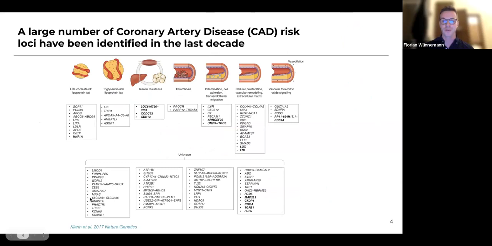This figure is actually quite old, 2017, but it's still my favorite one because it sums up the different pathways that coronary artery disease acts by quite nicely. I think someone should make an updated version of this. We can see that there are lots of different pathways of how risk of coronary artery disease is conferred. For example, LDL cholesterol, the best known one, I think, but also insulin resistance, inflammation, cell adhesion, and other pathways contribute to the risk of coronary artery disease.